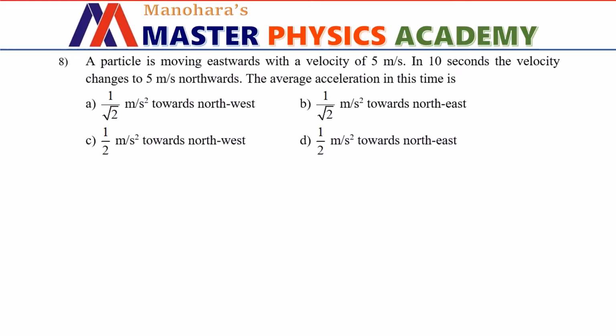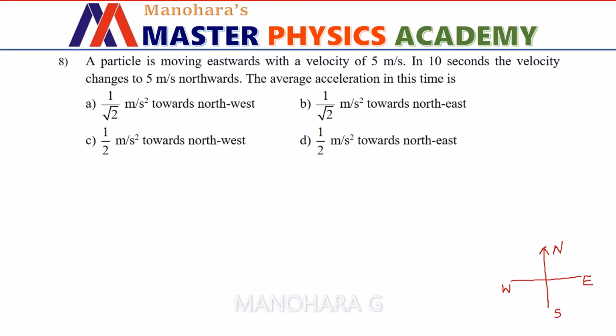A particle is moving eastward with a velocity of 5 meter per second. In 10 seconds, the velocity changes to 5 meter per second northwards. The average acceleration in this time is. Let us first denote the directions here on paper. So let this direction be north, this is east, this one is west, and this one is south.